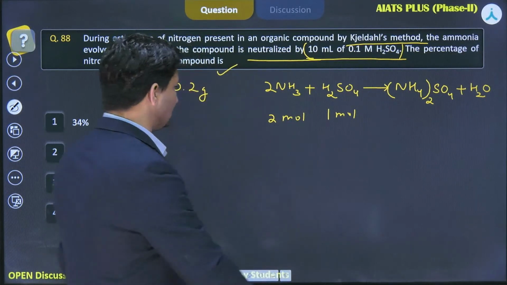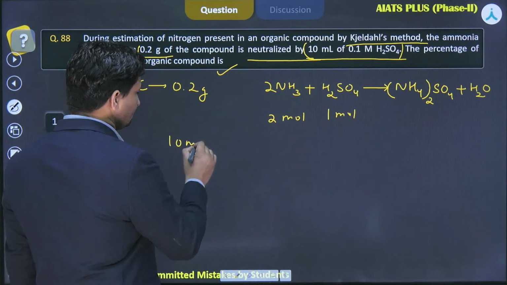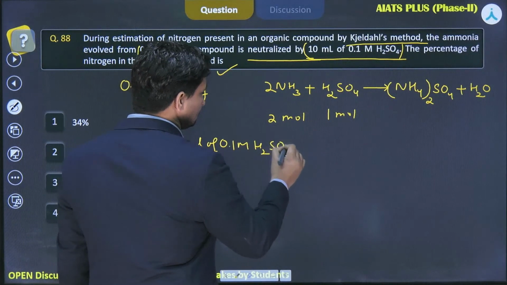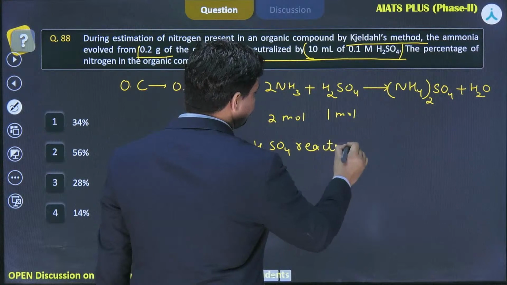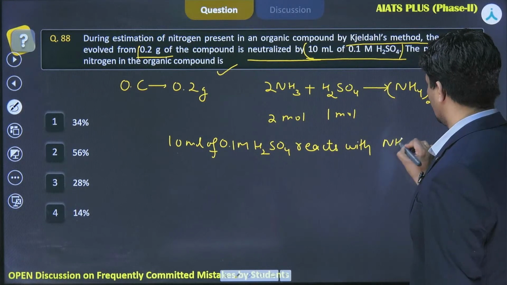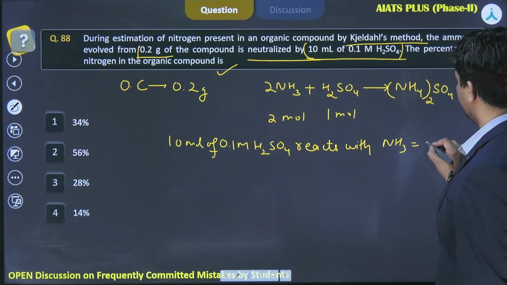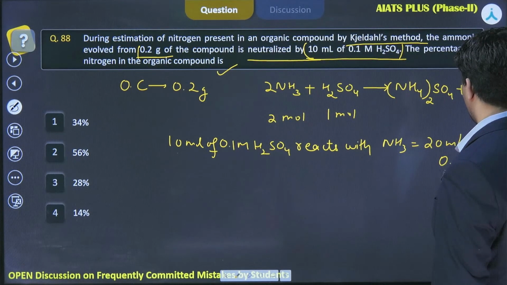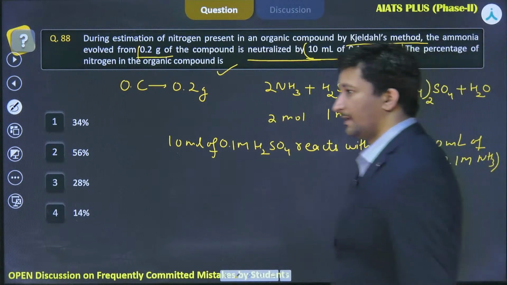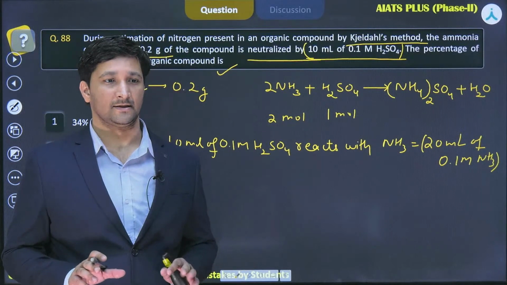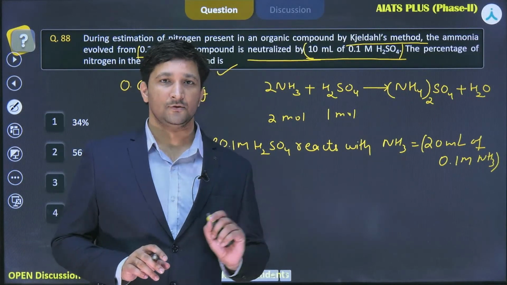So 10 ml of 0.1 molar H2SO4 reacts with ammonia that is equal to 20 ml of 0.1 molar ammonia. You do not need to memorize so many formulas; you just have to follow the unitary method.